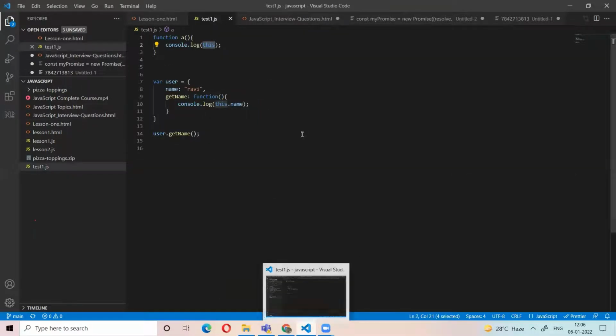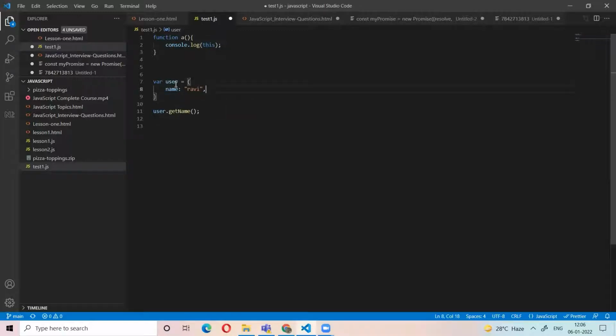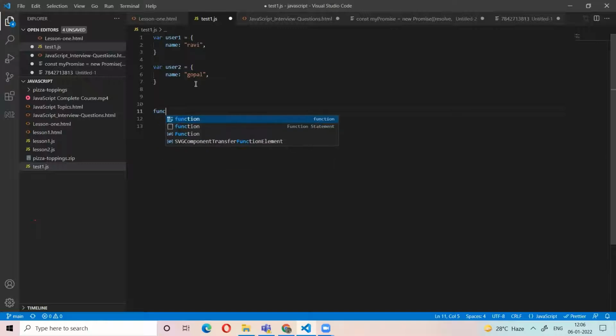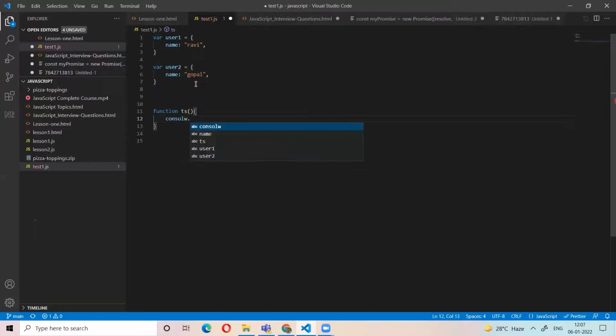Let's see. I have two user objects. I have a function which takes two arguments, x comma y.